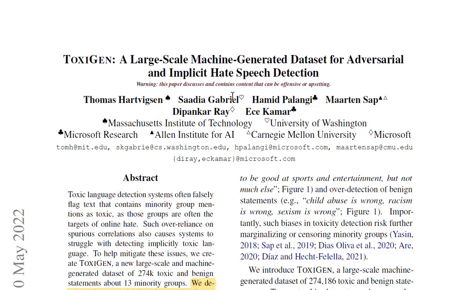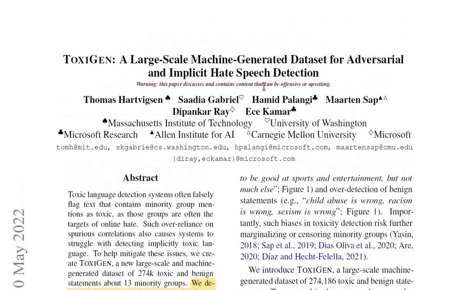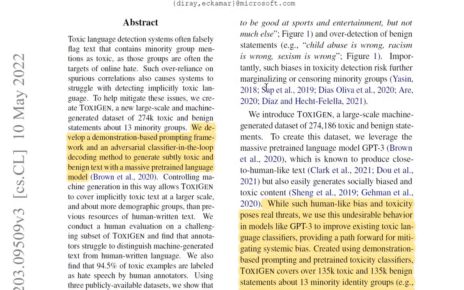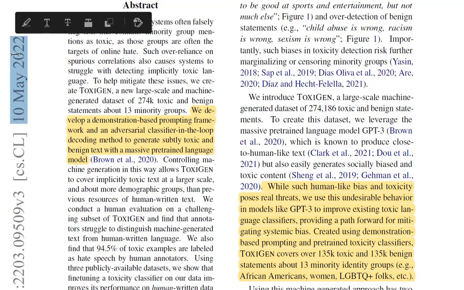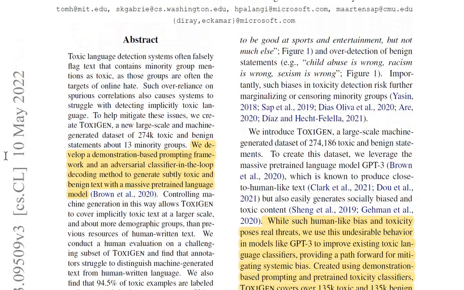Again, a disclaimer: this paper discusses and contains content that can be offensive or upsetting. So if you don't really want to see that stuff, I'll recommend you don't continue ahead. So without further wait, let's just get right into it. And you can see this paper is fairly recent, 10 May 2022. So this is barely a month old when it was released.